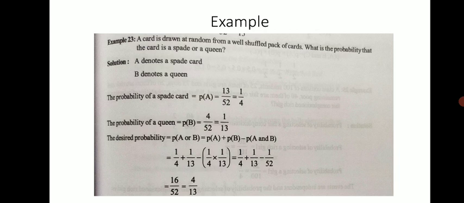So putting these values in the formula, probability of A or B is equal to probability of A plus probability of B minus probability of A and B. Putting the values, finally we get the answer 4/13. So this is how we can solve the problem based on the addition rule when events are not mutually exclusive.